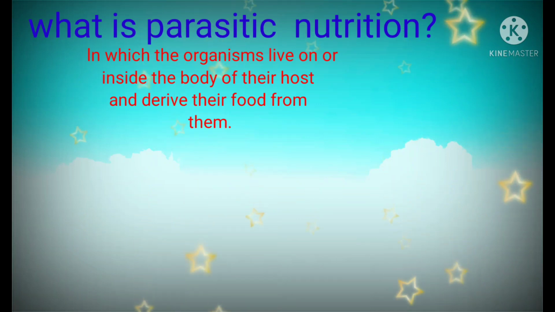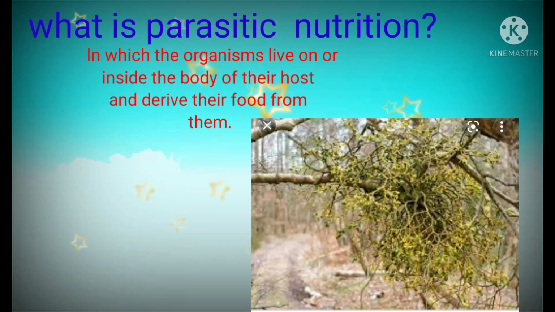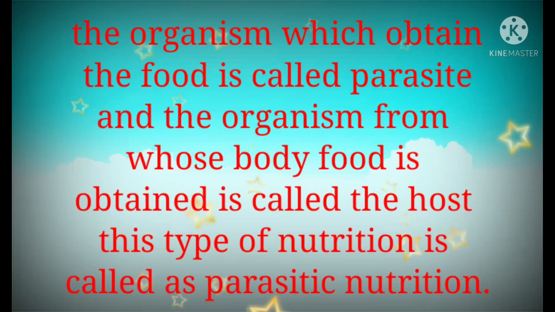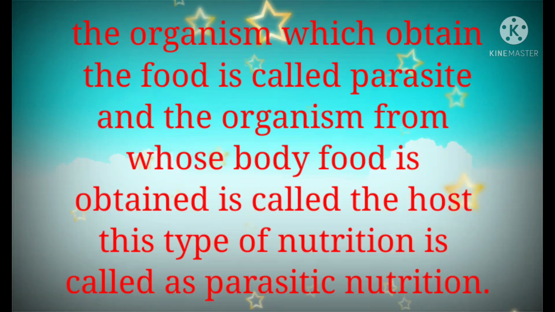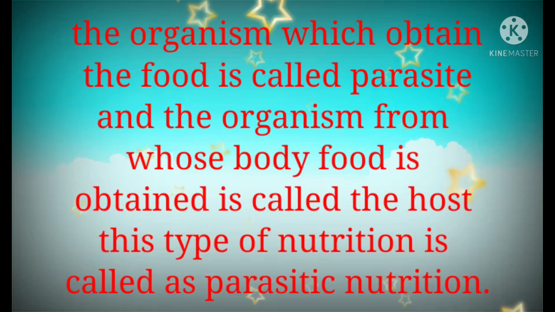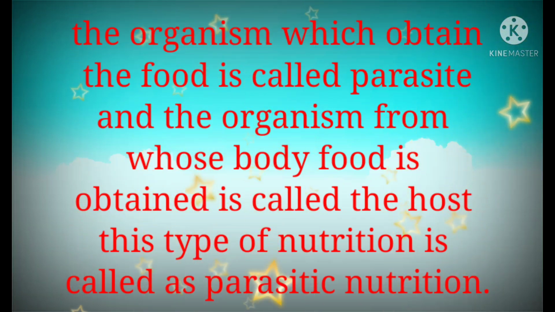Parasitic nutrition is a type of nutrition in which the organisms live on or inside the body of their host and derive their food from them. The organism which obtains the food is called the parasite, and the organism from whose body food is obtained is called the host. This type of nutrition is called parasitic nutrition.